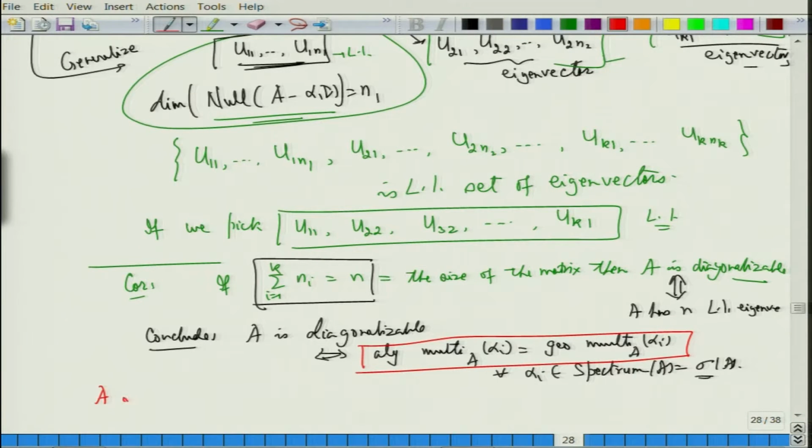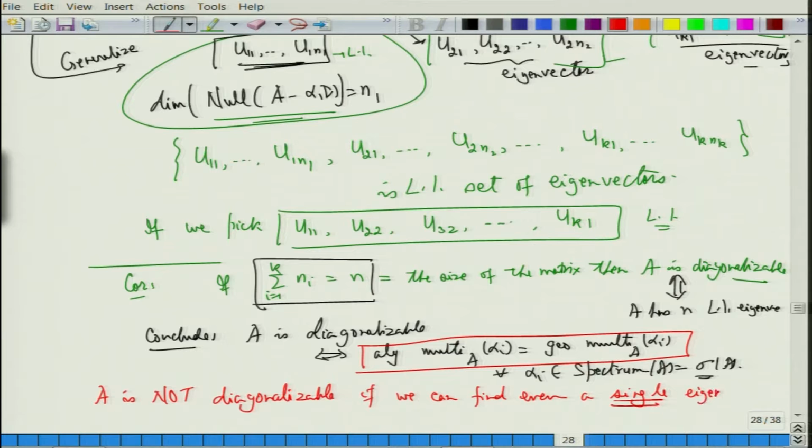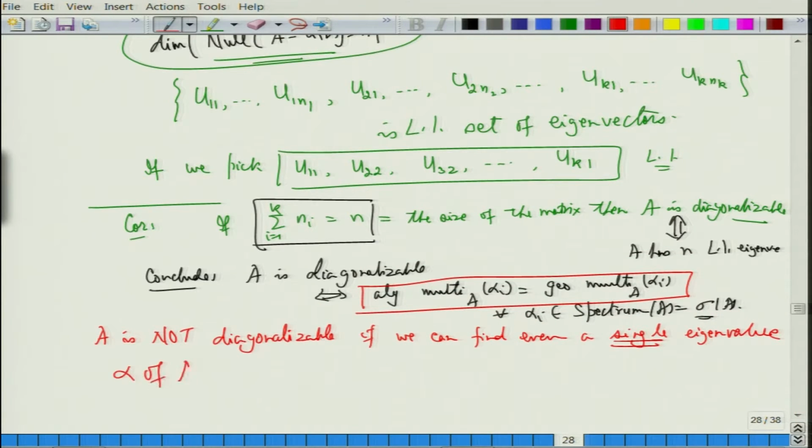A is not diagonalizable if we can find even a single eigenvalue alpha of A, or alpha belonging to sigma of A, such that the algebraic multiplicity of alpha is not equal to the geometric multiplicity.